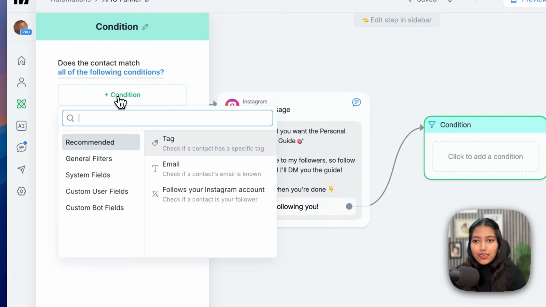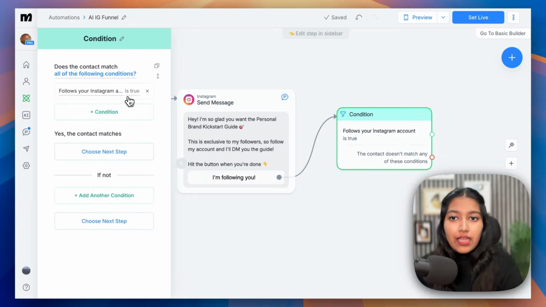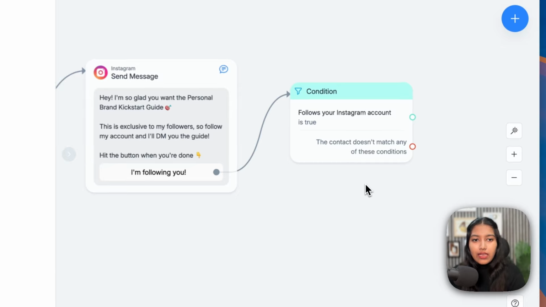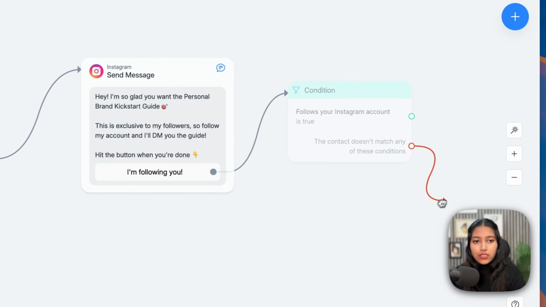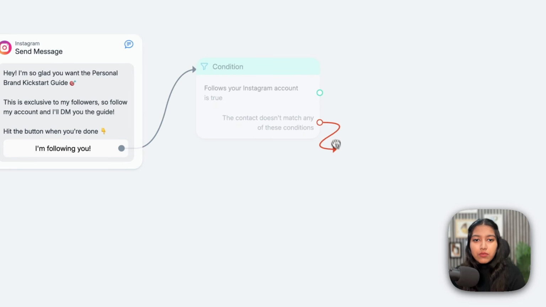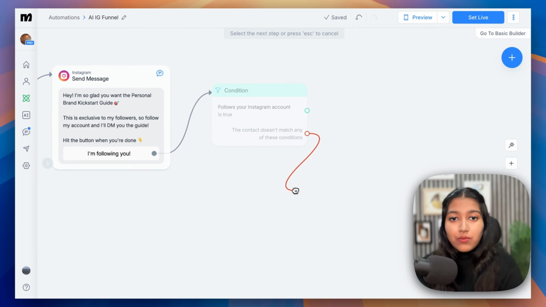condition. Then add a condition which says follows your Instagram account. And we're going to set it up as is true, which means they're following your account. And if not, then they go with this particular route. So firstly, let's set up the flow where we're going to assume that they are not following our account and we want to ask them again to follow it before we move forward.